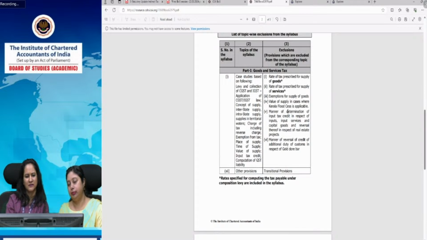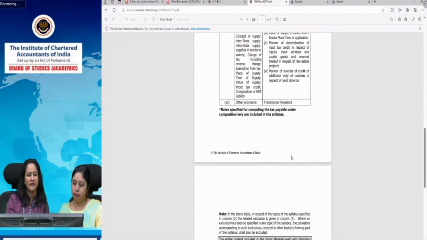Then a few provisions pertain to specific states, so we have excluded value of supply in cases where Kerala floods cess is applicable. Manner of determination of ITC in respect of imports, import services, and capital goods in respect of real estate projects is excluded because these are industry specific. Then manner of reversal of credit in customs in respect of gold bars.